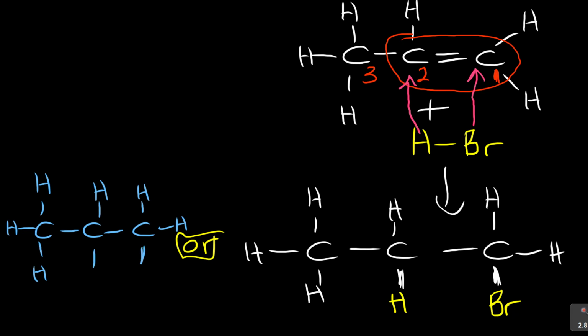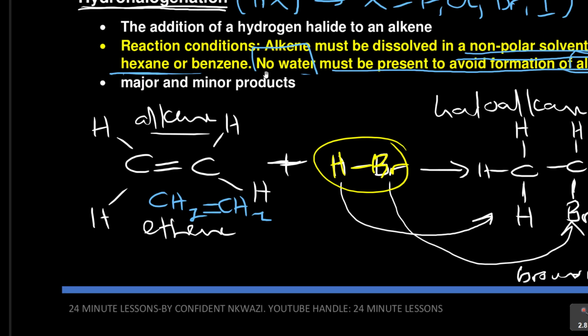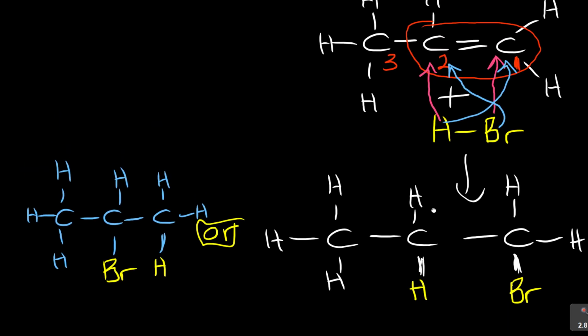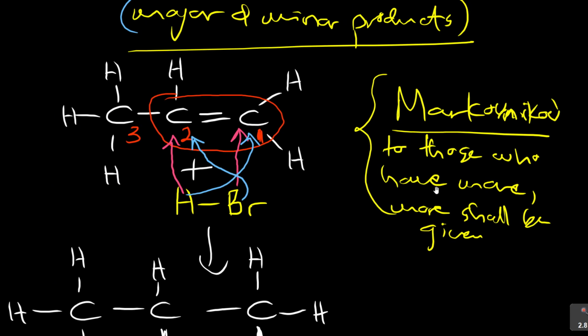Now here, look at it. What if it interchanged so that the Br went to carbon 2, and the hydrogen went to carbon number 1? So if the hydrogen went to carbon 1, it's going to be here, hydrogen, and the Br is here. That's where the concept of major and minor products comes in. Now the question is, which one is preferred over which one? That's where this Markovnikov's rule comes in: to those who have more, more shall be given.